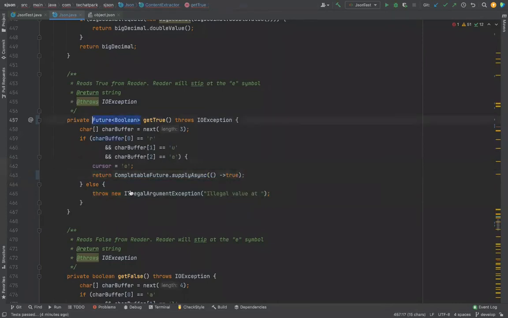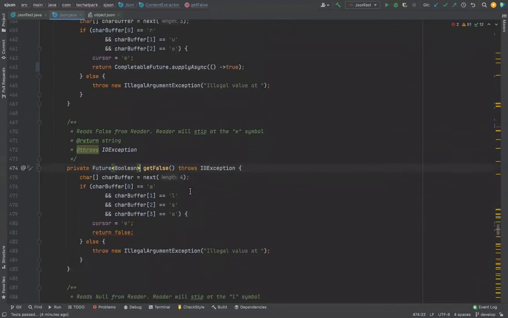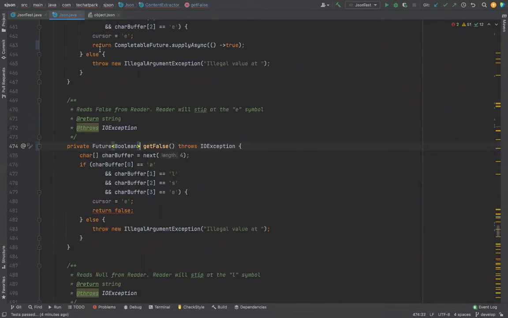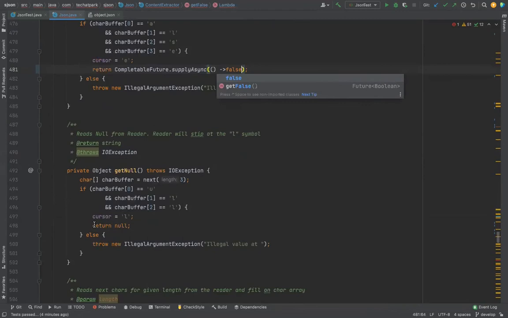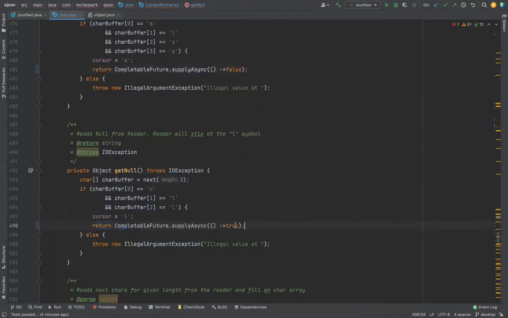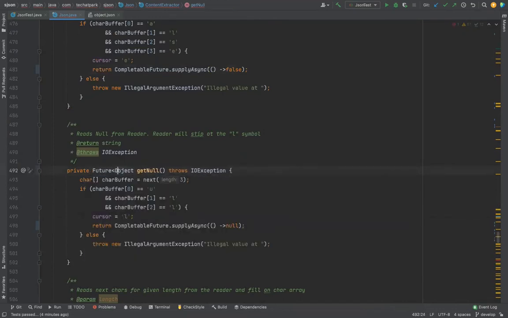Similarly, this one also returns Boolean, and then CompletableFuture of false. And null is a separate case. So null, how do I do it? CompletableFuture of null. Sometimes this performance optimized code will not look good, but it's okay. Future of object, then null.